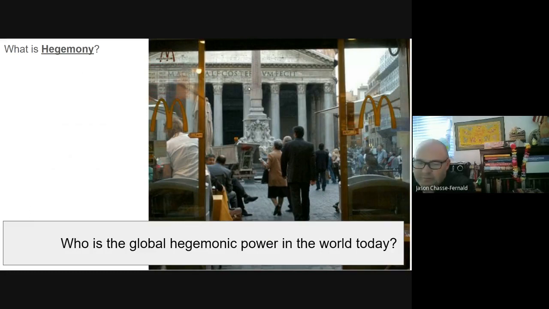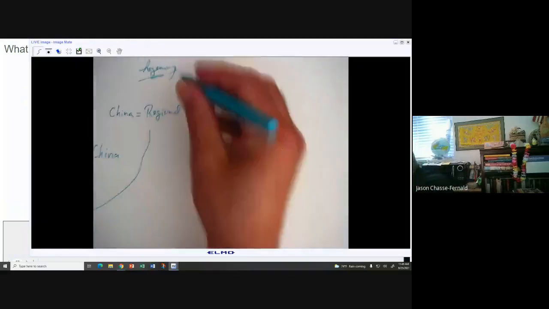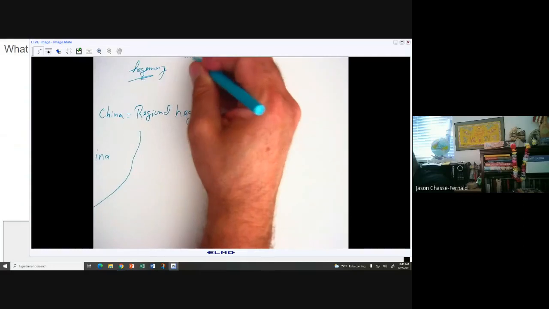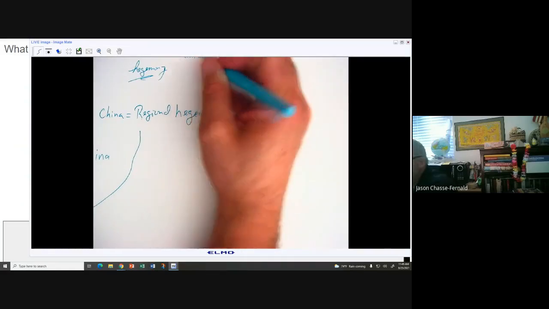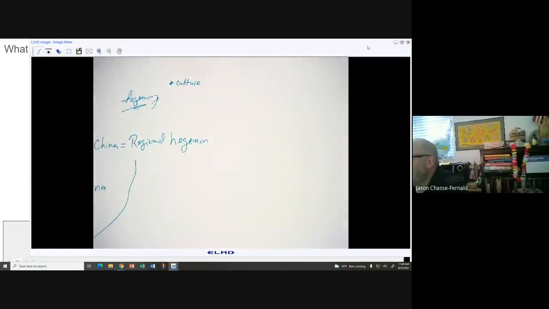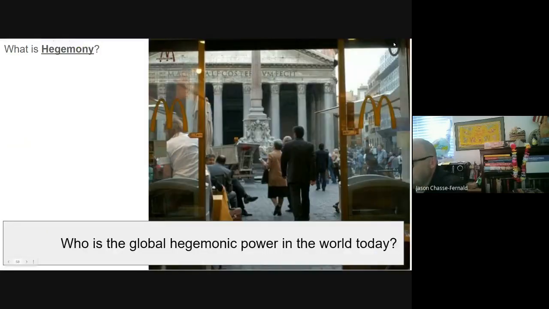So when we're talking about hegemony, we're talking about all kinds of things. So let me toggle back and forth here. You could be talking about what we just saw a second ago, culture. All right. So whose culture are you seeing in the city of Rome here, as you look out at the Pantheon?